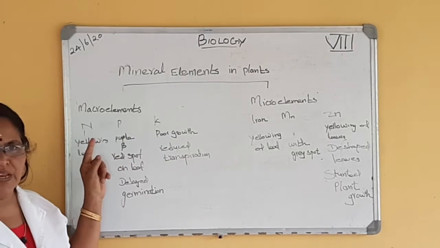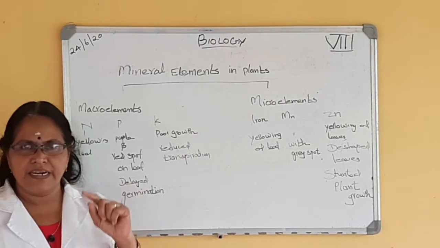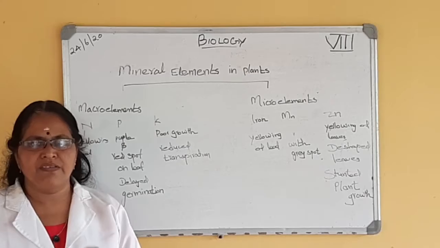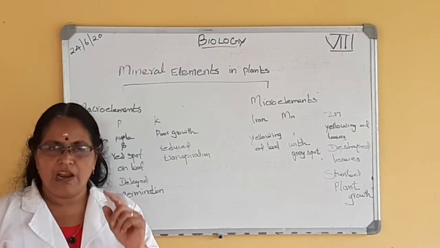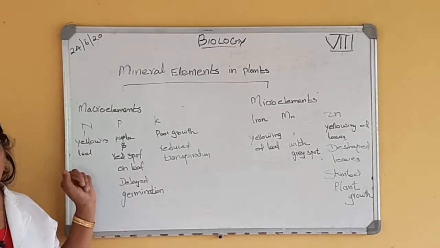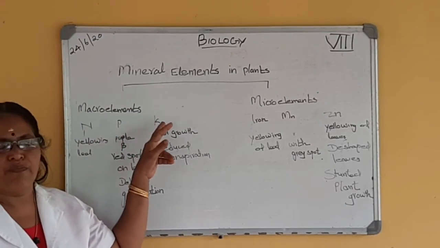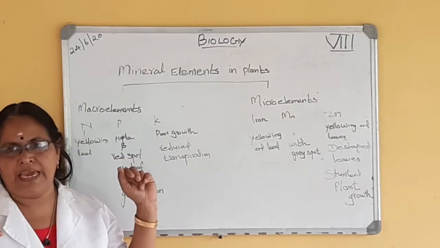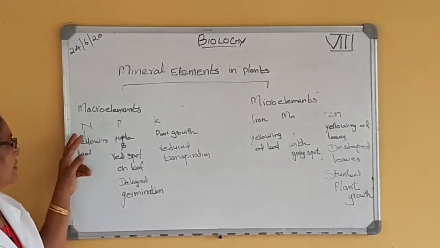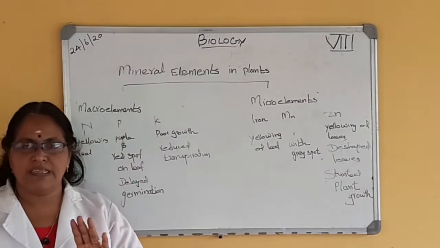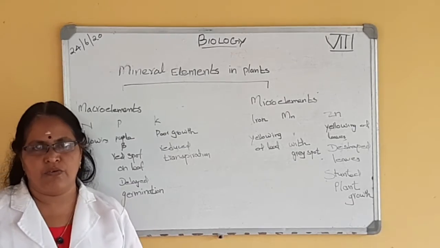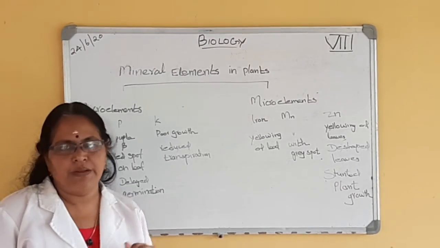Macro elements means the elements needed in bulk, that means in large amount. A lot of these elements are needed in plants, like nitrogen, phosphorus and potassium, NPK. So nitrogen, phosphorus and potassium are the macro nutrients or macro elements needed in plants.